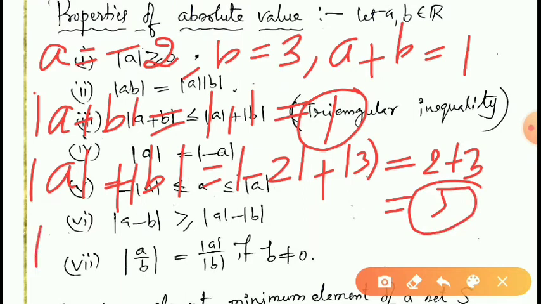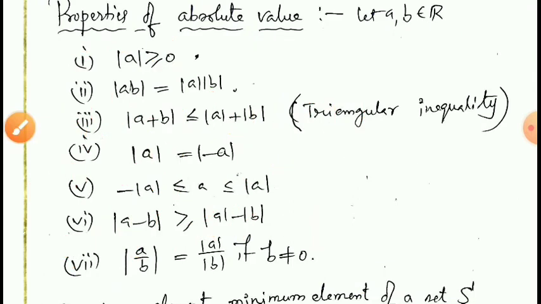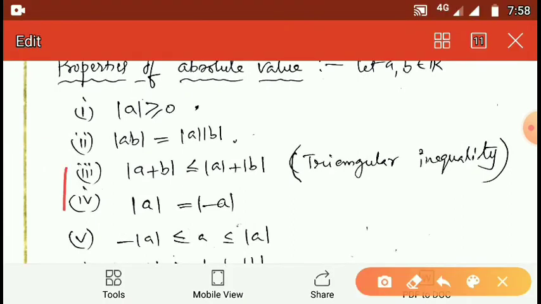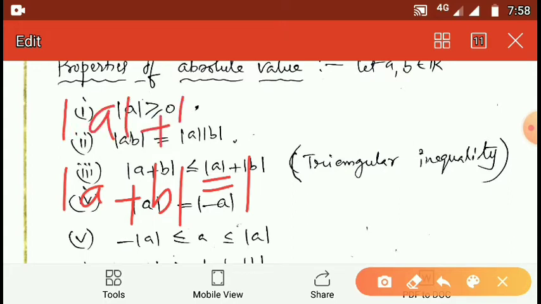In this case, what did we get? Modulus A plus B is less than modulus A plus modulus B. So, in this case, modulus A plus B is equal to 1, modulus A plus modulus B is equal to 5.